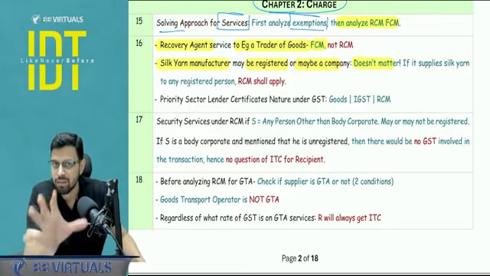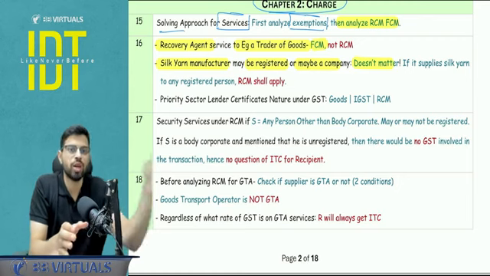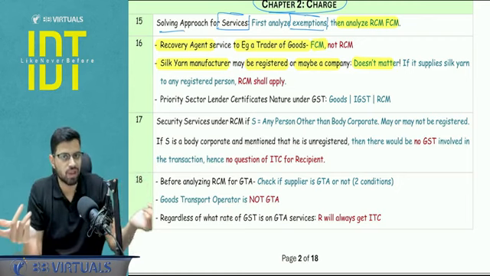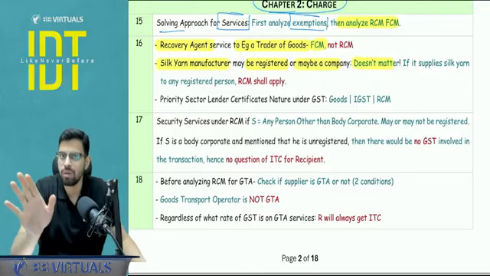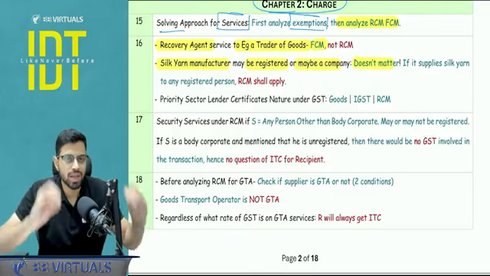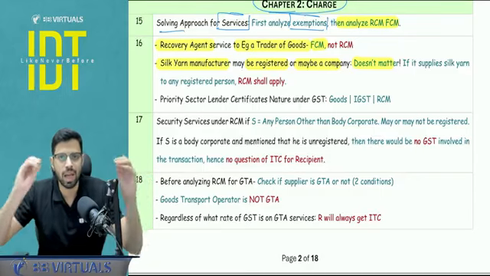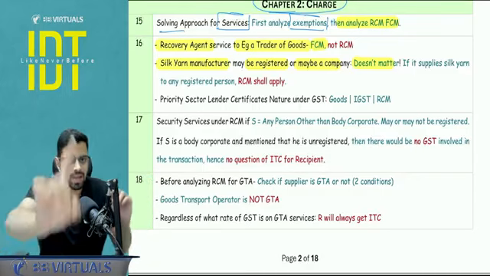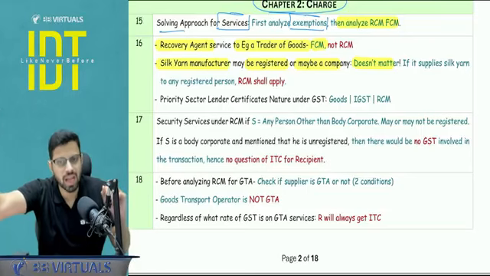You have to be very selective as to what we need to focus upon and what we need to discard and what my GST treatment has to be. Tax laws are very specific, right? So you have to ignore the information which is irrelevant. Here they have mentioned silk yarn manufacturer, registered, unregistered, company, LLP, private limited, public limited, I don't care. Recipient is registered, this will go under the reverse charge mechanism.